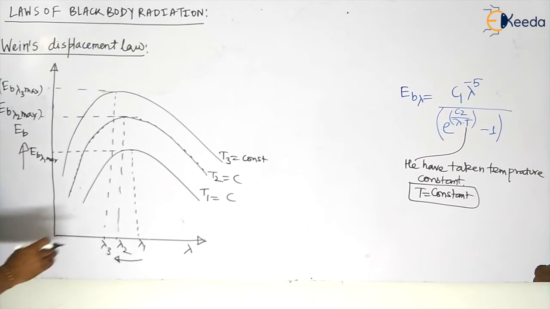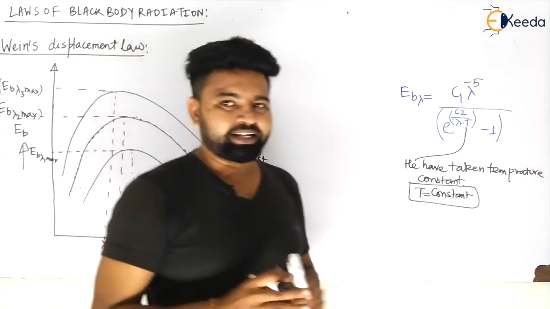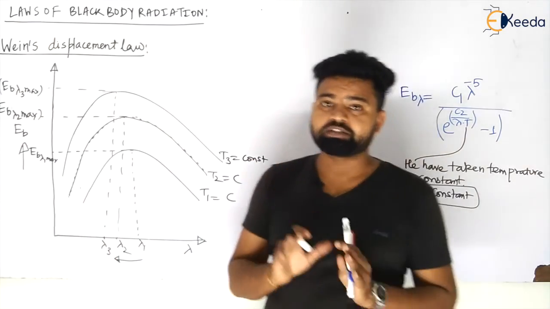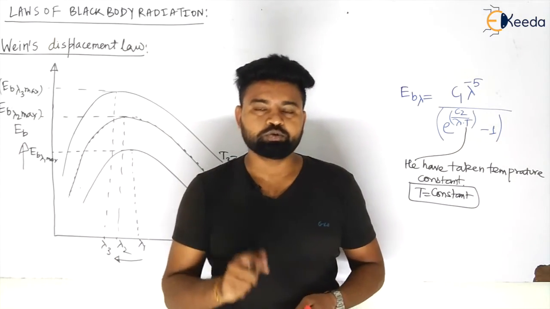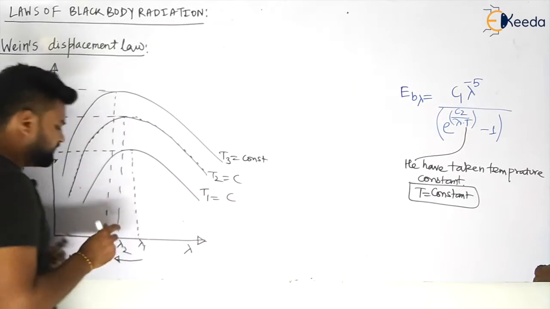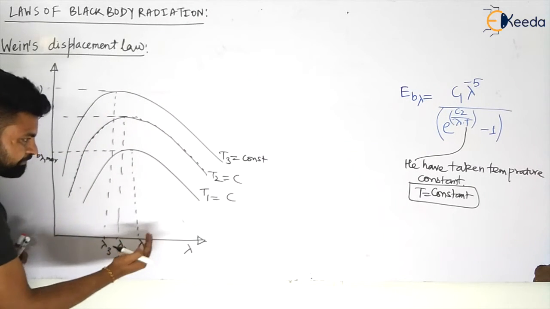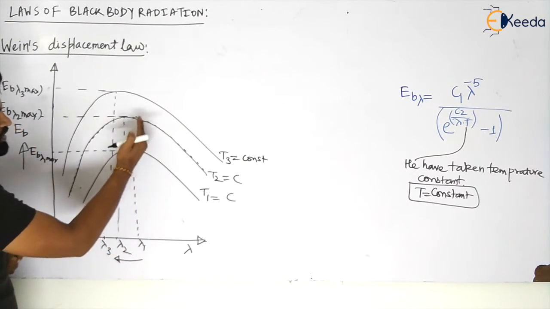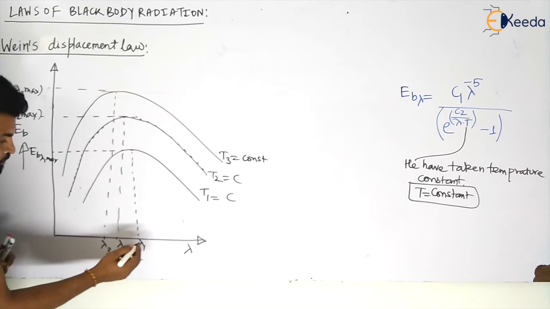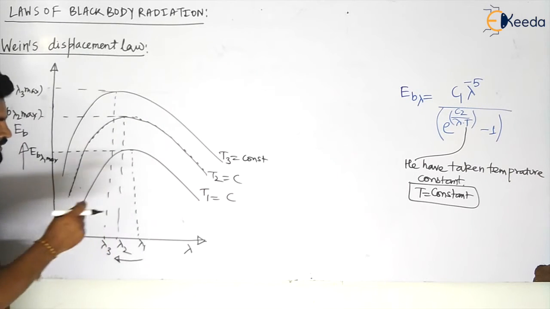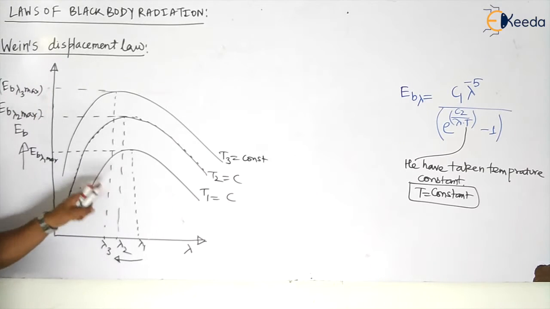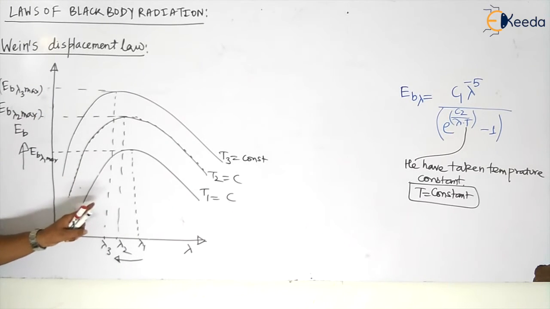So at some particular wavelength you are getting some maximum emissive power of the body. When we are decreasing the wavelength, what is happening, my dear students?